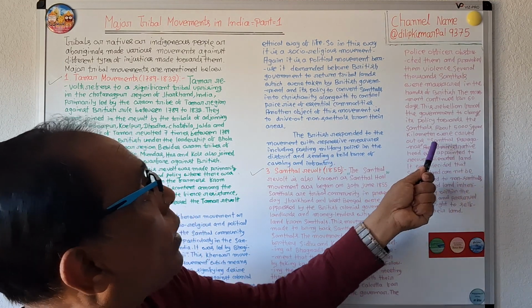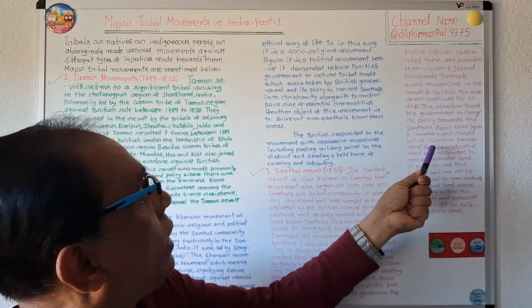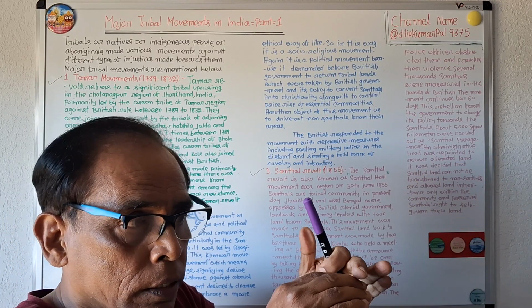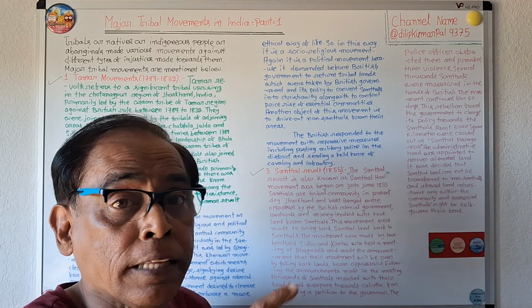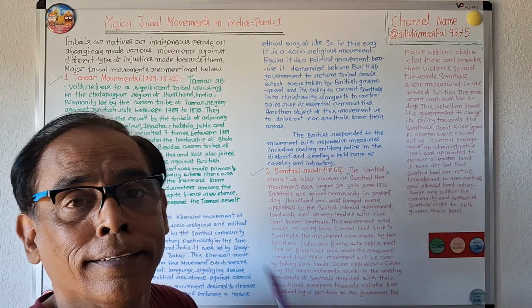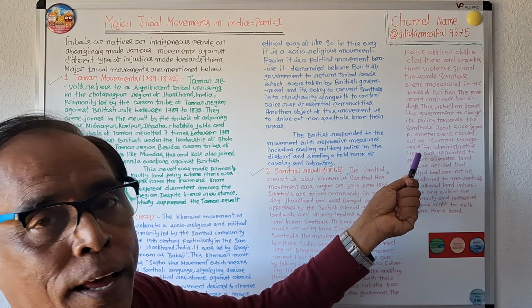About 5,000 square kilometers were carved out as the Santhal Pargana.